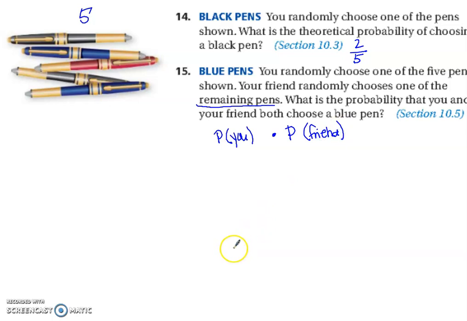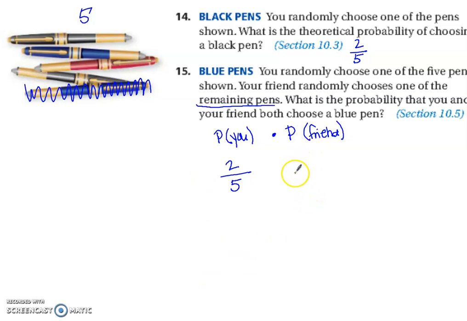So what's the probability that you're going to draw a blue pen? Well, there are 2 blue pens in the pile and 5 total. But once you draw one of them, you drew this blue pen out, you have it in your pocket now. There are only 4 left, and one of them is blue.